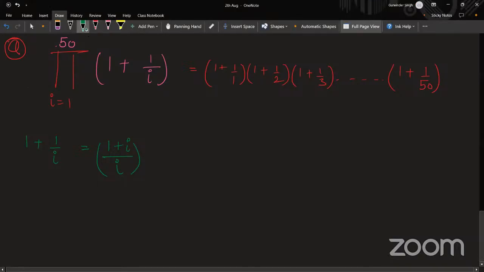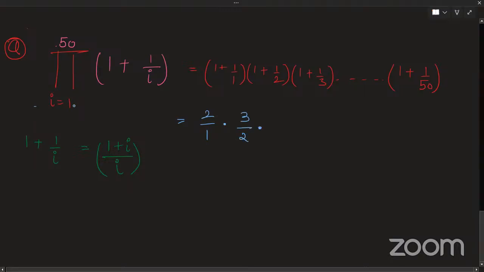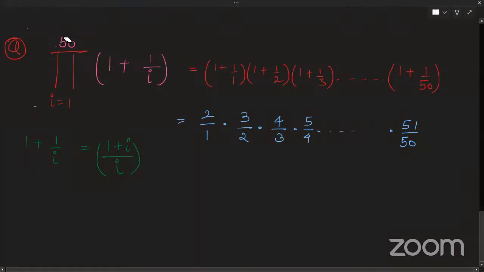So first of all, substituting the value of i as 1, it is 2 by 1. After that, substituting it as 2, I have 3 by 2. After that, I have 4 by 3, right? So on, up to 51 by 50. And what will be my second last term? Can anyone tell me the value of the second last term?